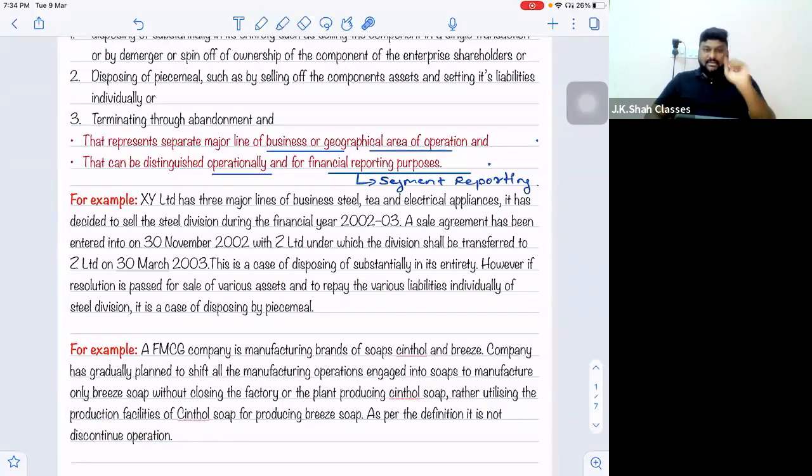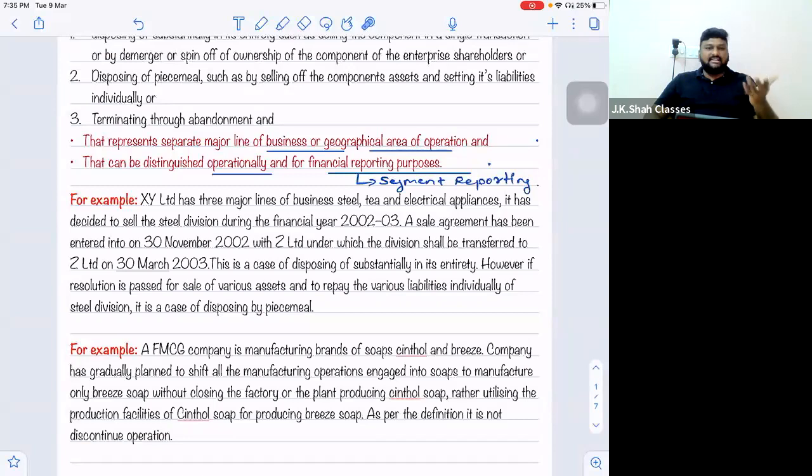Now sir, here the major point is, first of all, as per the definition, it is not a discontinuing operation. This is called gradual phasing out of a product. Some products become outdated in the market or they are of a lesser demand. So the company has to phase them out and bring new products in front of it, or existing products demand has to be fulfilled. Here, this would have become a discontinuing operation if the factories producing Synthol soap would also have been sold off. I hope you are getting the point. But here only one of the products is closed. That product is no more available. So it is not called a discontinuing operation.